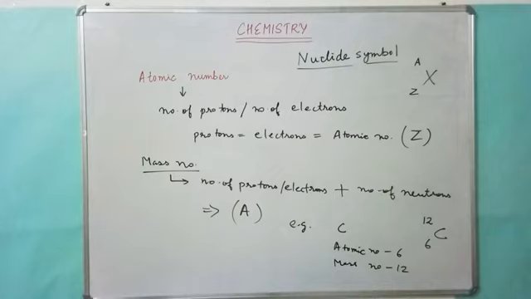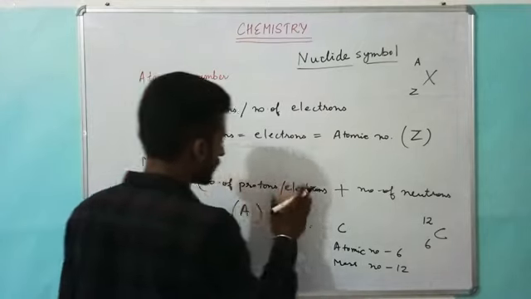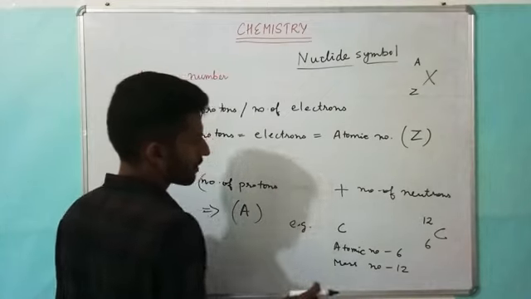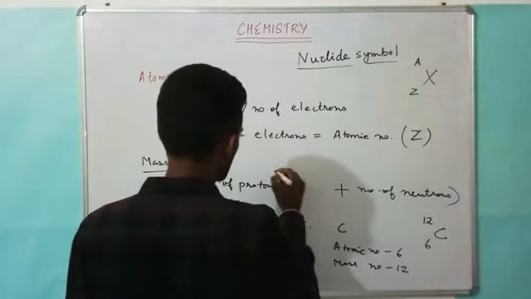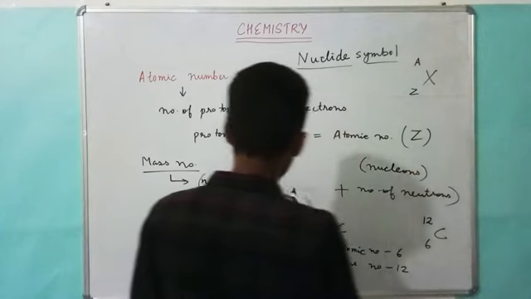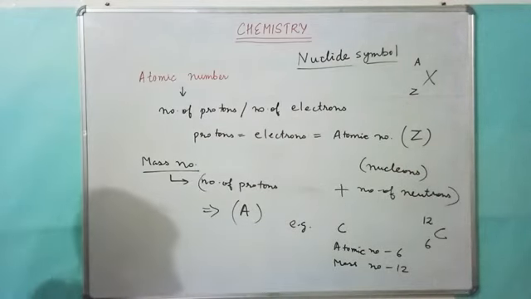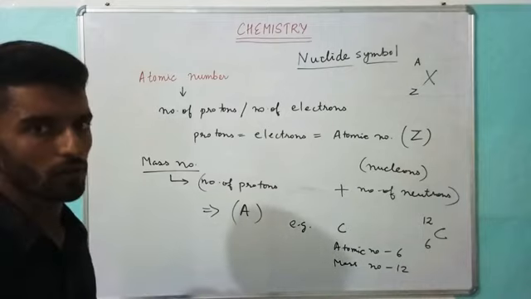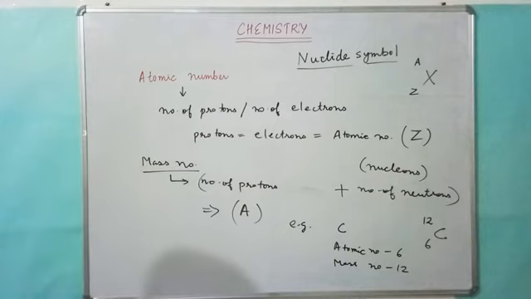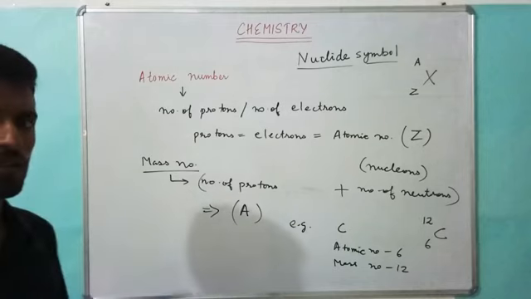Now one more term here: the number of protons and number of neutrons is also known as nucleons. The number of protons plus the number of neutrons inside any atom are known as nucleons. So if someone wants to calculate the number of electrons, how will he or she calculate? How are the number of electrons calculated? That is simple. If you know the atomic number, that is the number of electrons.